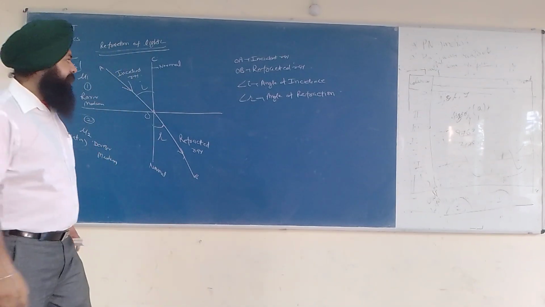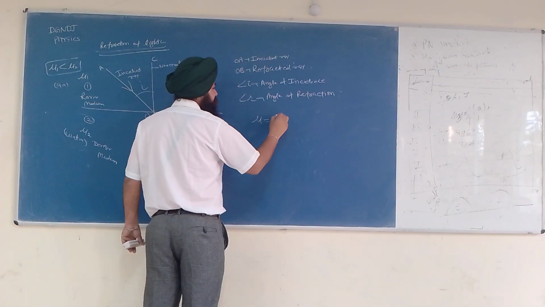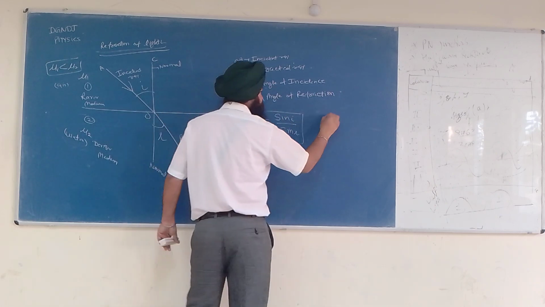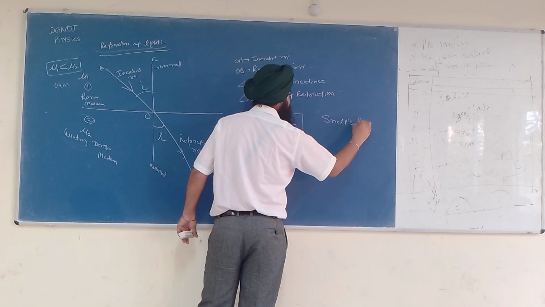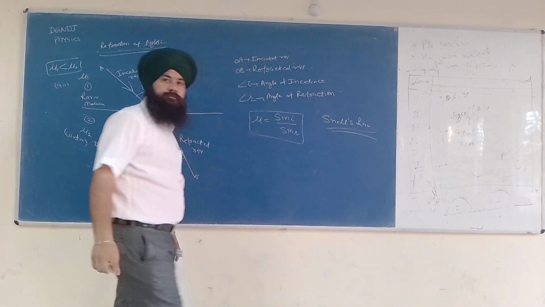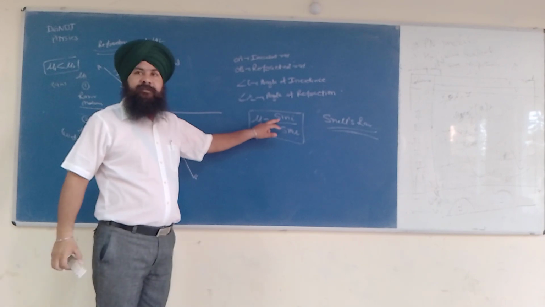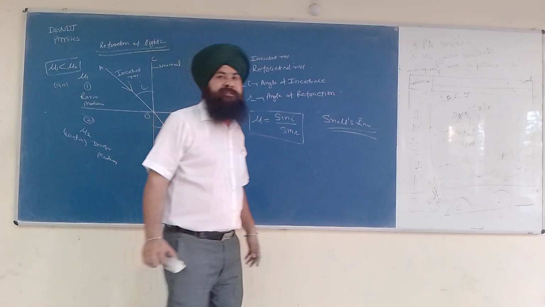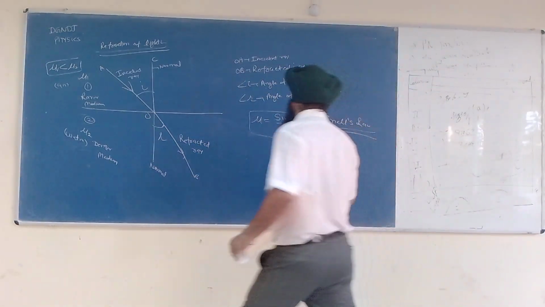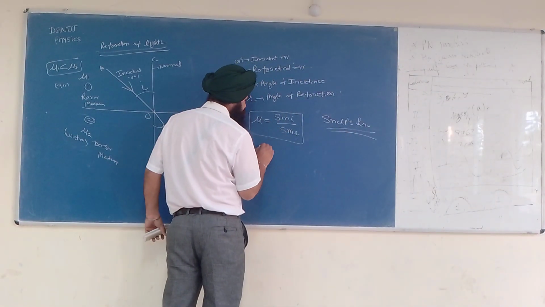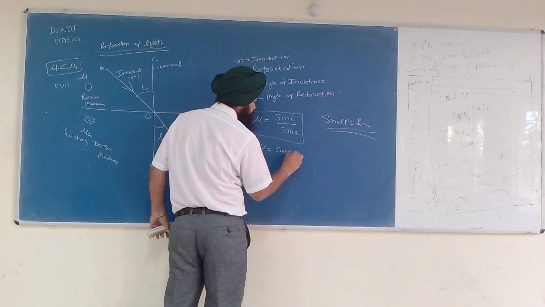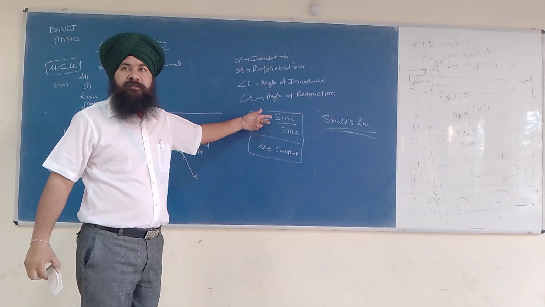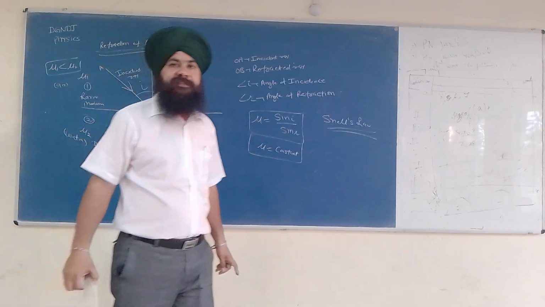This is also called Snell's law. Mu is equal to sin I upon sin R. Snell's law. The sine of the incidence angle to the sine of the refraction angle is equal to the refractive index, and that will be equal to a constant value. Because it is a number, that will give me the value of the refractive index.